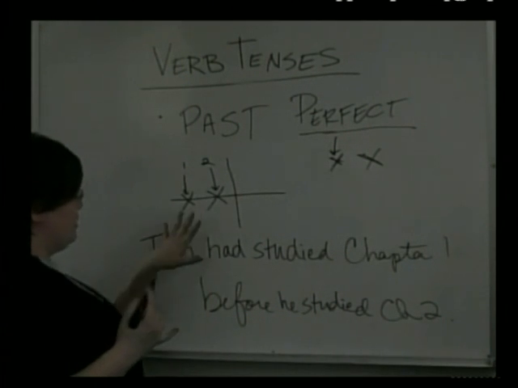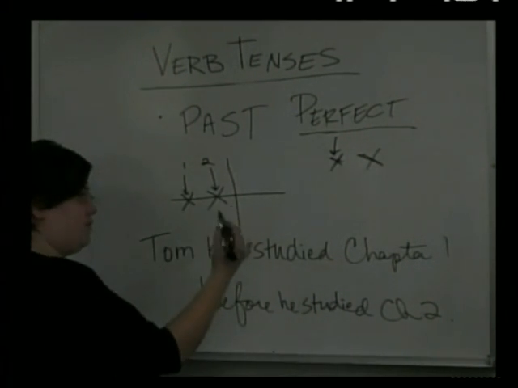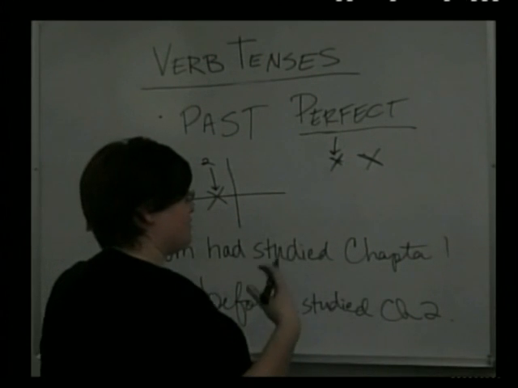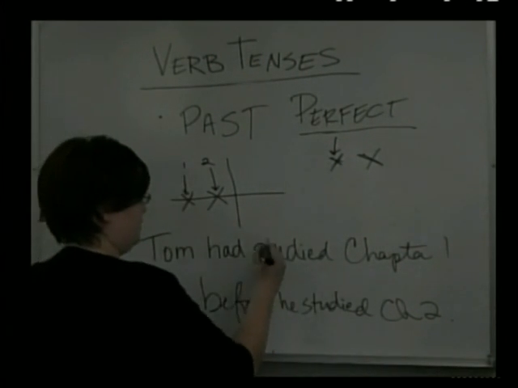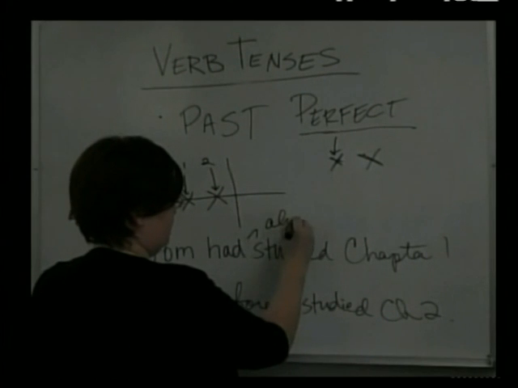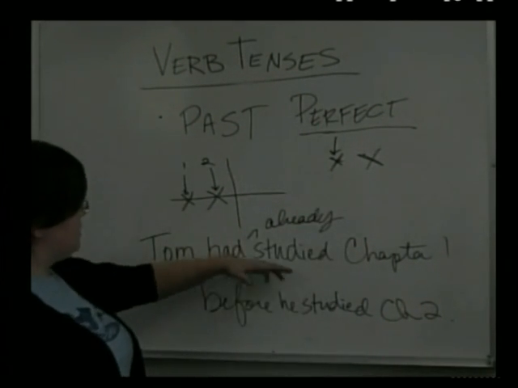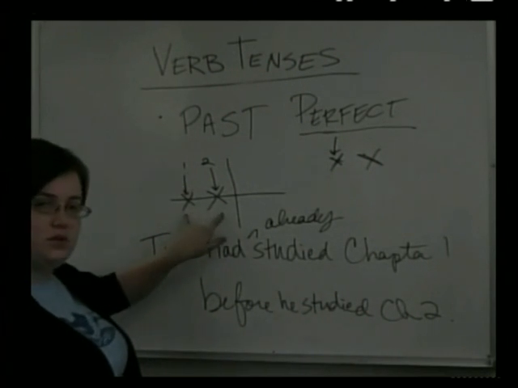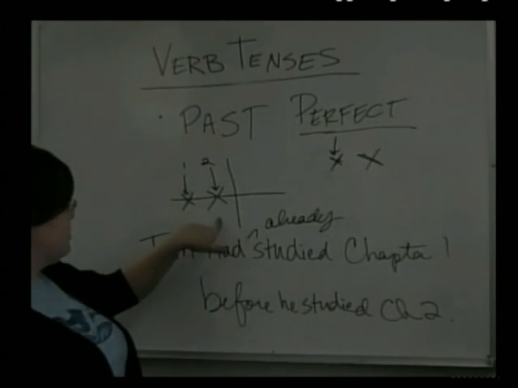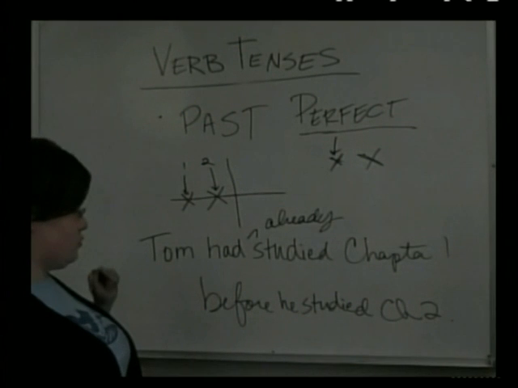So when we're talking about these, you will often see words like already. Such words are used here, right? Words like already sort of emphasize the separation between these two things, that this one happened before this one happened. He reads chapter 1 before he reads chapter 2.